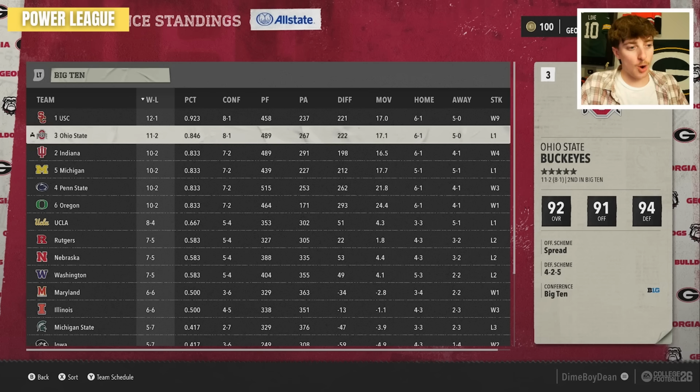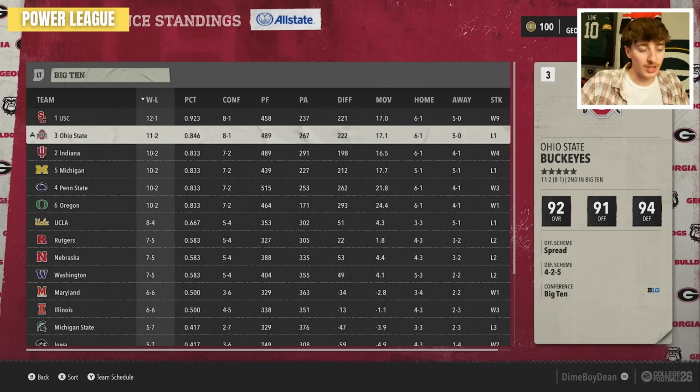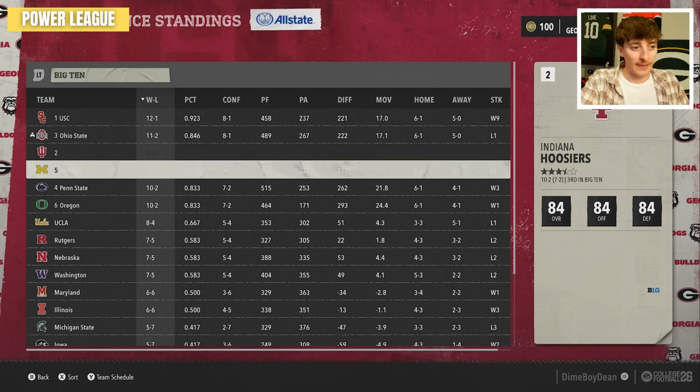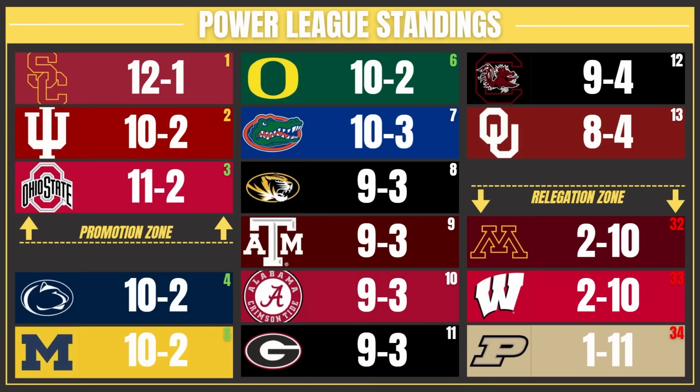What I'm noticing is that Ohio State must have dropped a game to Michigan and then went on to lose the Big Ten championship to USC, who stole away the number 1 seed, and then Penn State ended up dropping games somewhere other than Ohio State. As a result, this is the Power League standings.